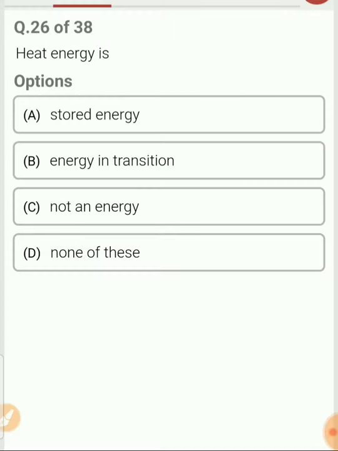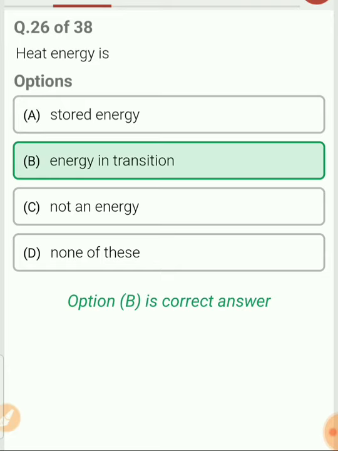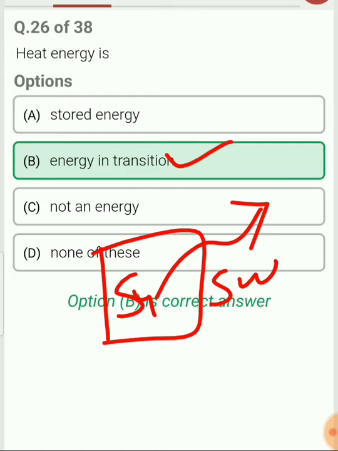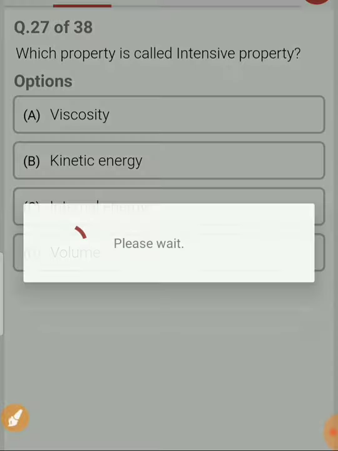Heat energy is the energy in transit. You can't store heat energy. Can you store the heat energy? No. So heat energy is considered as the energy in transit. Energy in transit means what? It is the energy which is continuously transferred from the system to the surrounding. So it is continuously getting transferred between the system and the surrounding.